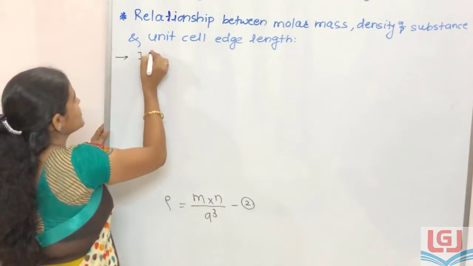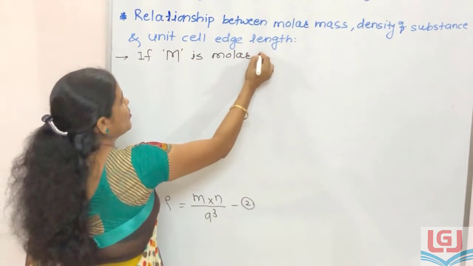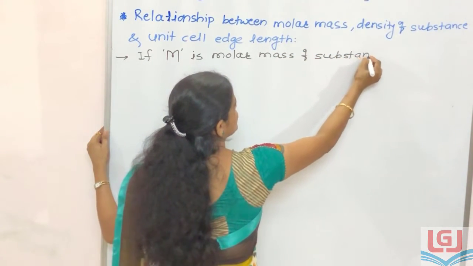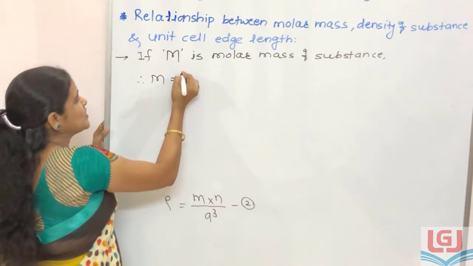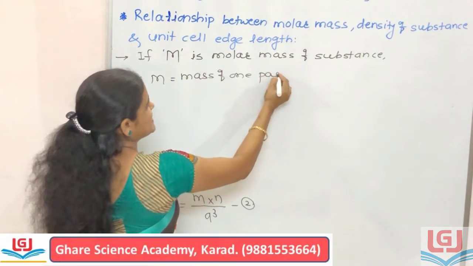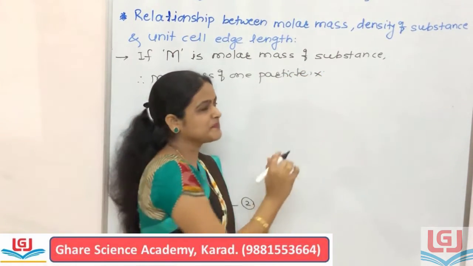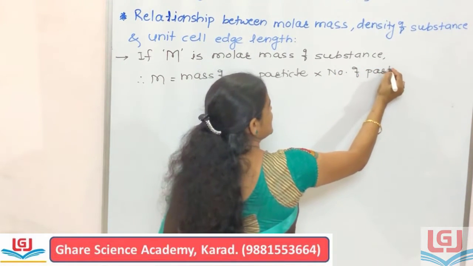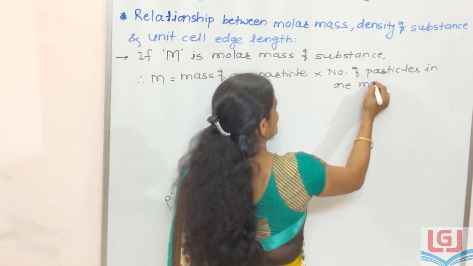Now if capital M is molar mass of substance, then molar mass is equal to mass of one particle multiplied by number of particles in 1 mole.